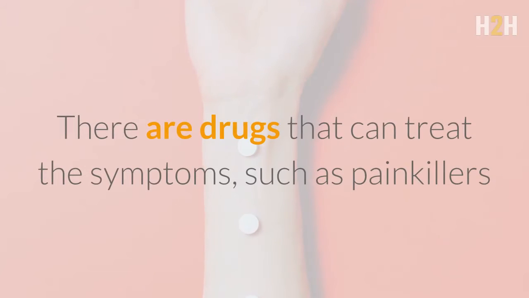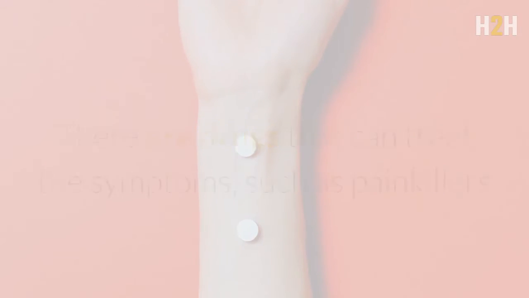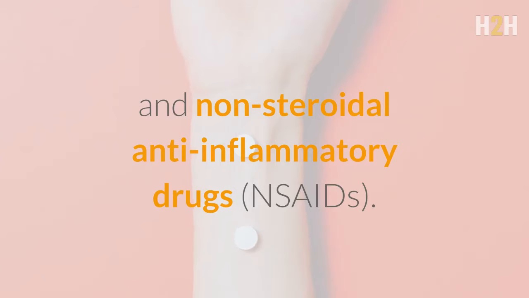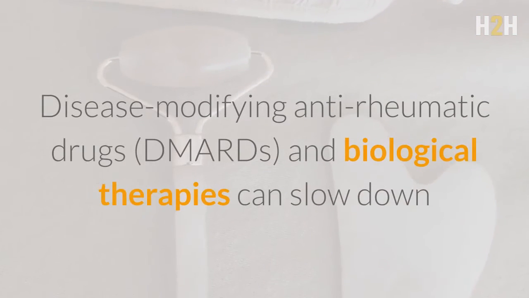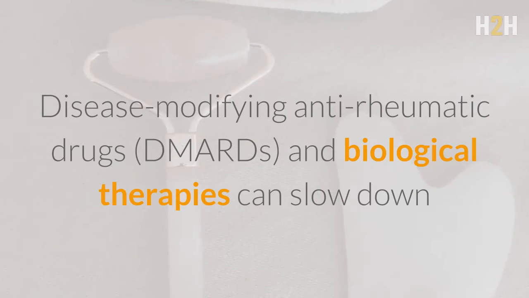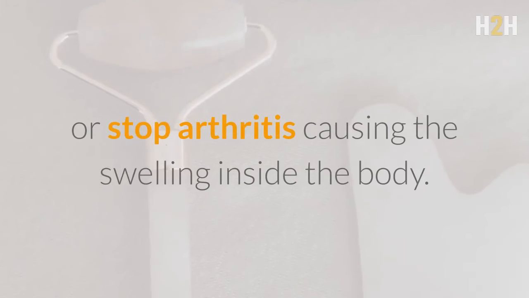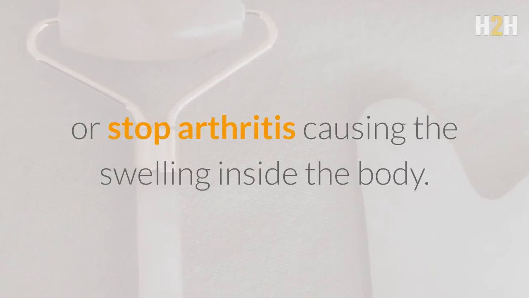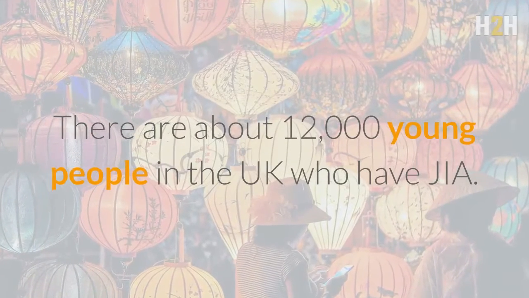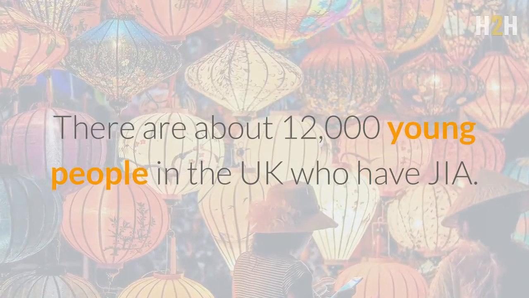There are drugs that can treat the symptoms, such as painkillers and non-steroidal anti-inflammatory drugs, NSAIDs. Disease-modifying anti-rheumatic drugs, DMARDs, and biological therapies can slow down or stop arthritis causing the swelling inside the body. There are about 12,000 young people in the UK who have JIA.